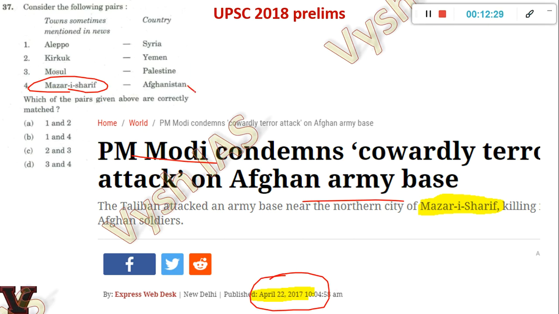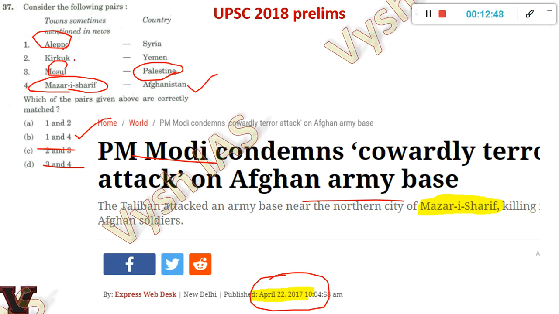And so this one is true actually. And in this one, Mosul is in Iraq and Aleppo is in Syria. This you have to know because UPSC already repeated these things in previous years. Okay, so this Palestine is wrong. It is actually Iraq. So 3 is wrong. When you eliminate 3, these 2 will go away. Okay, and when 4 is there, this has to be the answer.